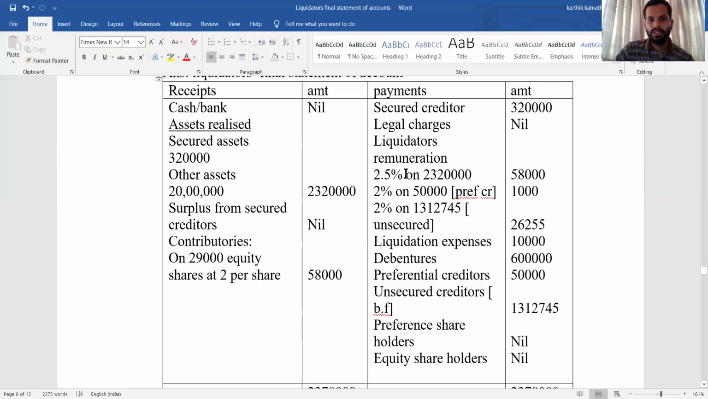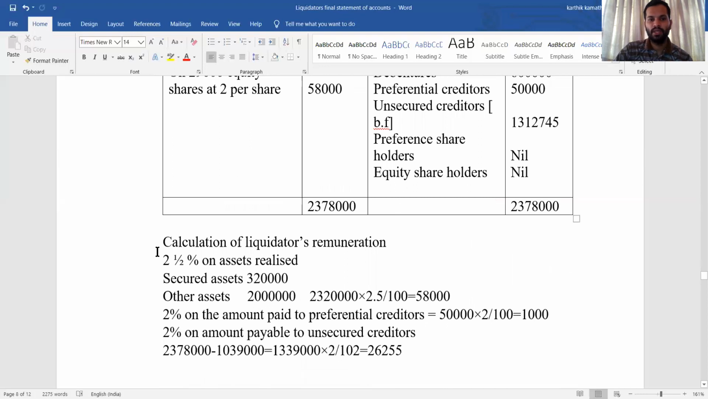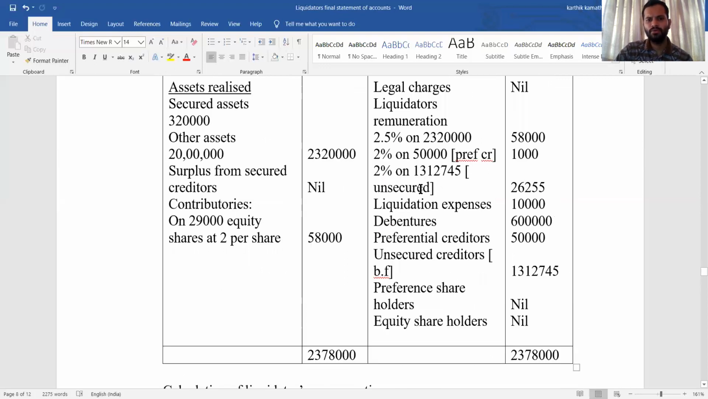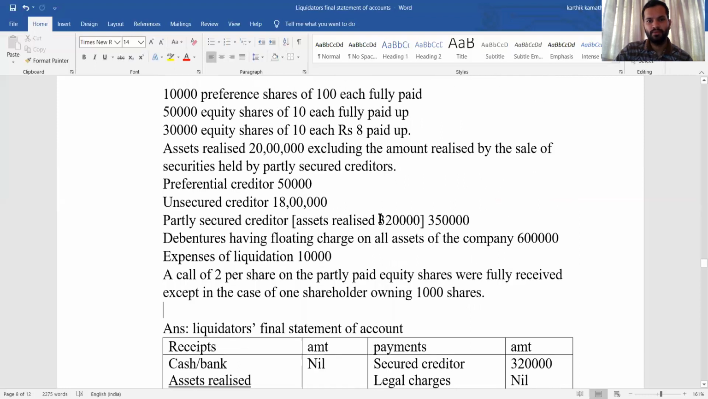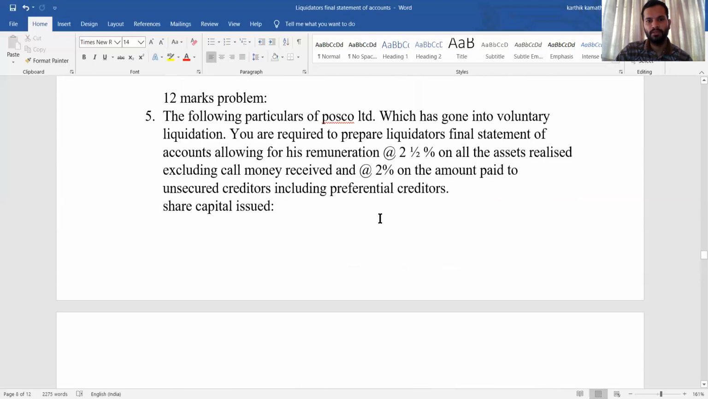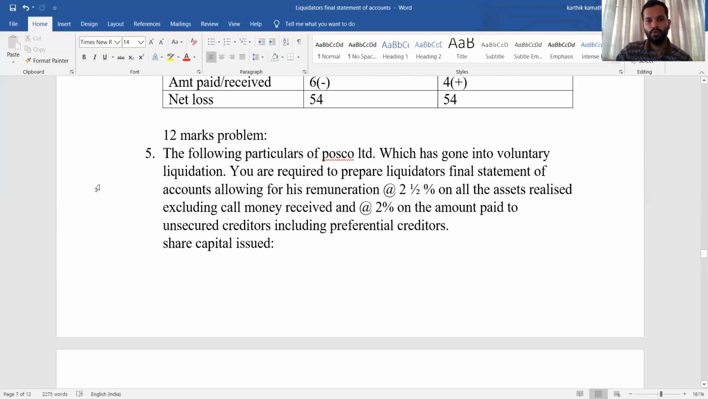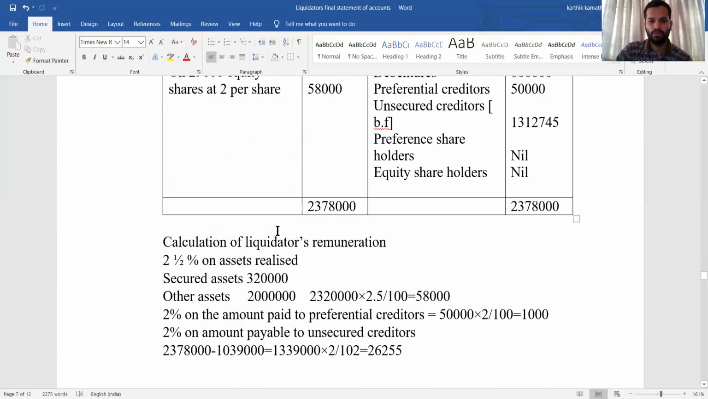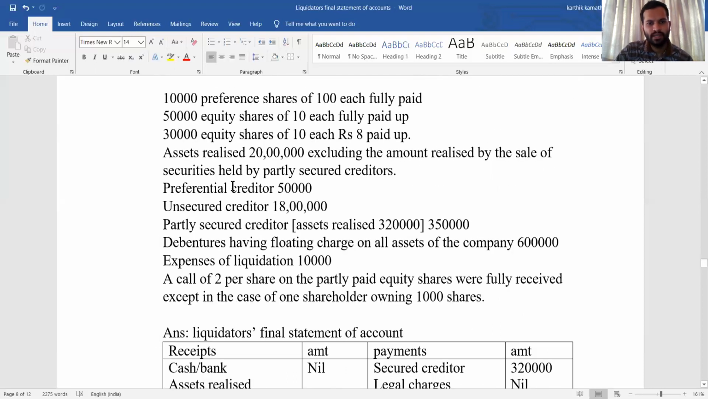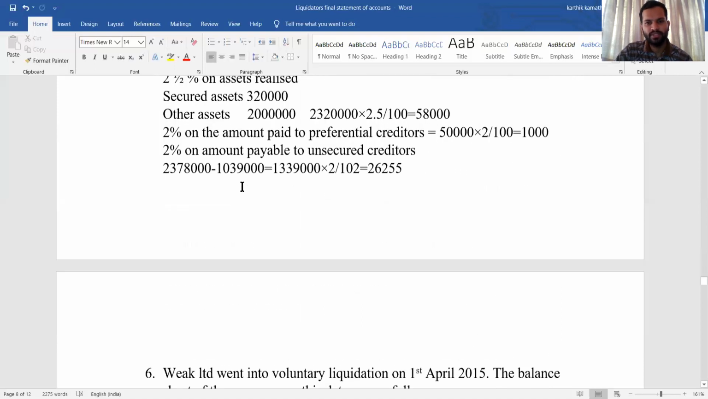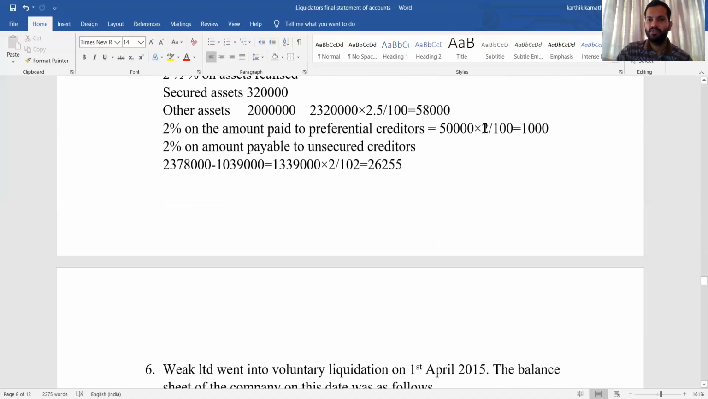Then you see liquidator's remuneration, there is an adjustment. Working note, calculation of liquidator's remuneration: 2.5% on the assets realized. So secured creditor's and other assets total 23 lakh 20,000 into 2.5%, that is 58,000. Then 2% on the amount paid to the unsecured creditor, including the preferential creditor. So the preferential creditor amount also you need to see. The preferential creditor is directly given in the problem, that is 50,000, into 2 by 100.